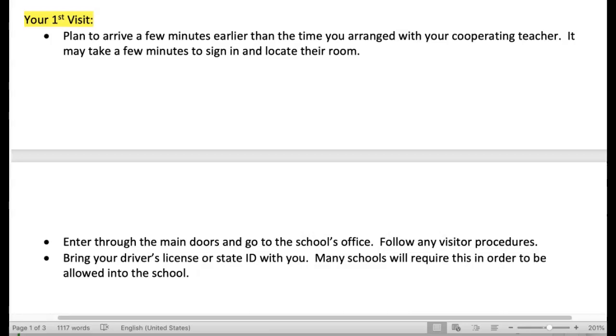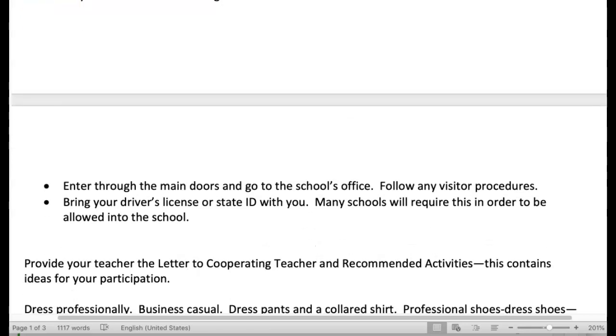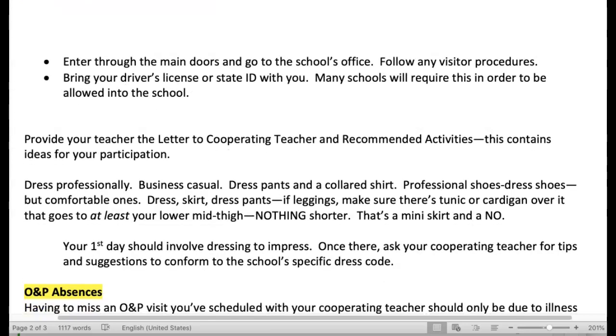You enter through the main doors and then go to the school's office. Follow any visitor procedures. In Mukwonago, you are required to bring your driver's license or your state ID with you. Many schools do require this in order to be allowed in, but Mukwonago for certain requires this. So make sure you have your driver's license with you if you are assigned to the Mukwonago Area School District.